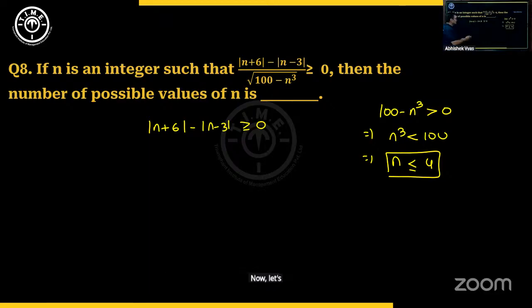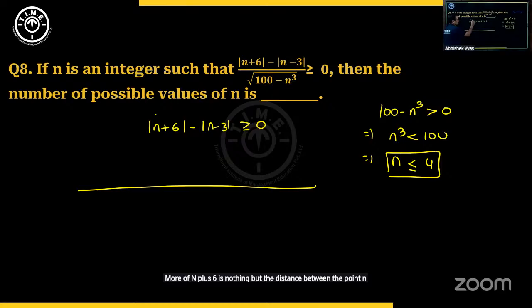Now let's try to understand what it means. |n + 6| is the distance between the point n and the point -6. So this is the critical point, -6, and n can lie anywhere here. |n - 3| is the distance between n and 3. The difference of the distance from -6 and the distance from 3 should be greater than or equal to 0. So n can never be on the left, because if you take n to the left of -6, this distance is definitely going to be less than that, so the expression will be negative. We cannot take that. So n is going to be to the right only.